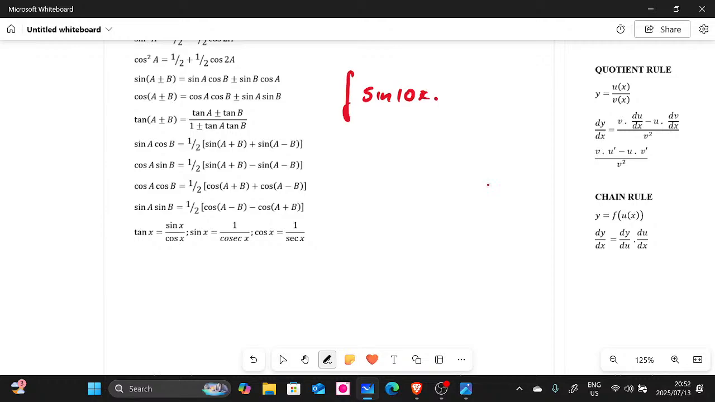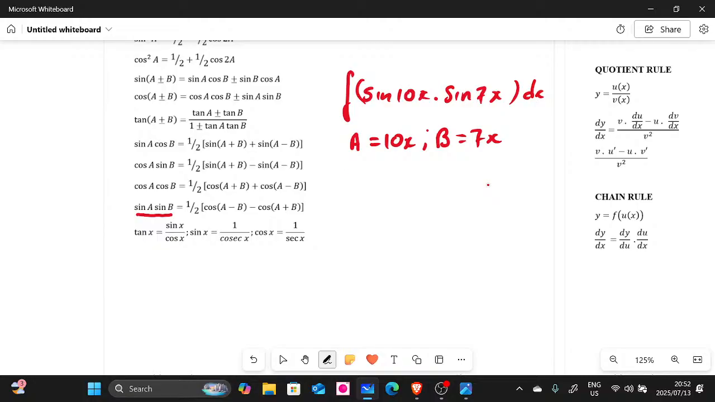Multiplied by sine 7x. There we go. And then all this dx there, guys, right? So look, we have sine multiplied by sine. So look at this here. We have this one here where you have sine A multiplied by sine B. So you can say A is 10x, and then B is 7x. There we go. So you can apply this.